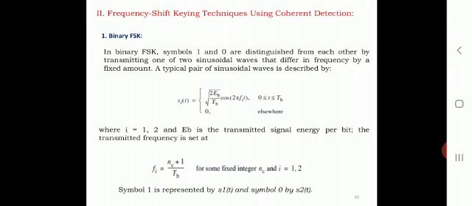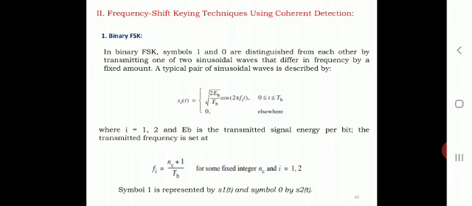So already we have studied frequency modulation or frequency shift keying. In case of frequency shift keying, suppose you consider 2 bits of data, ones and zeros, binary symbols. One frequency represents the one value, and another frequency represents the zero. That is what frequency modulation is in digital communication. So in binary FSK, symbols 1 and 0 are distinguished from each other by transmitting one of two sinusoidal waves, that is two different frequencies that differ in frequency by a fixed amount.